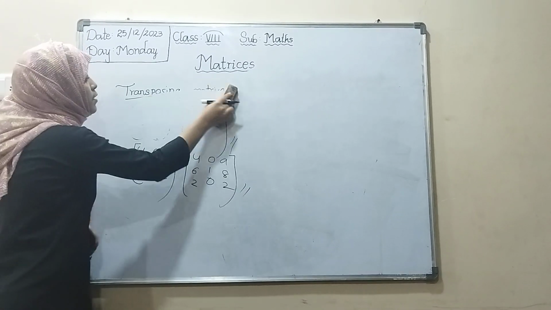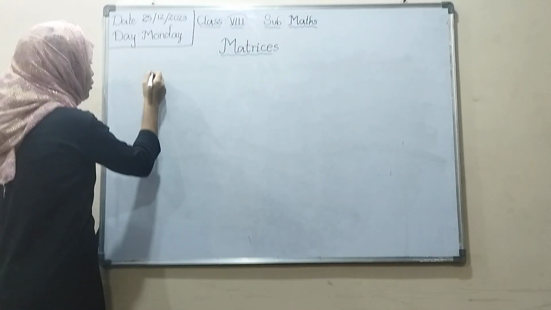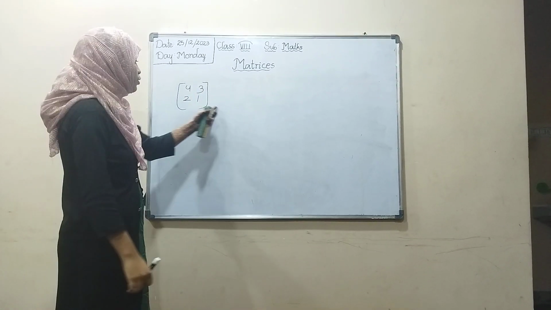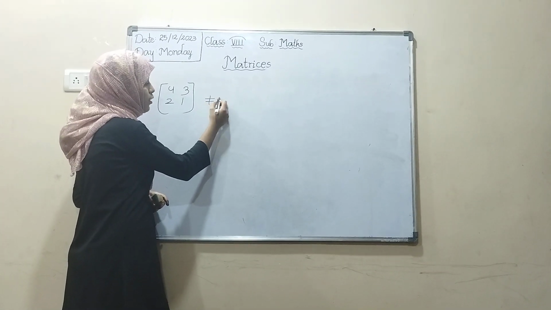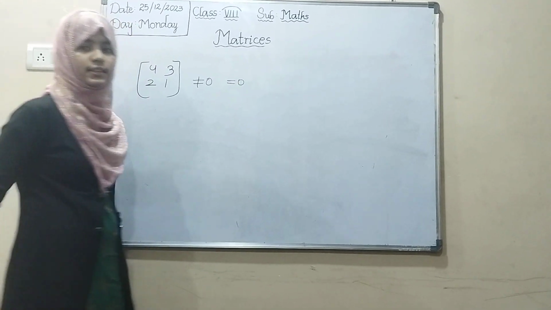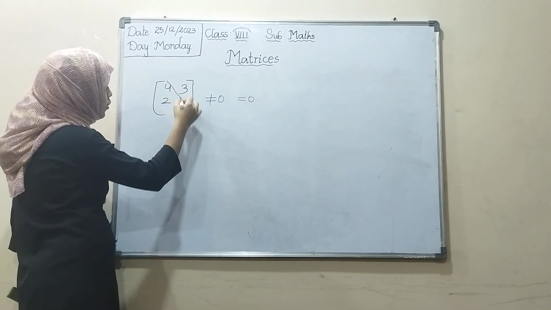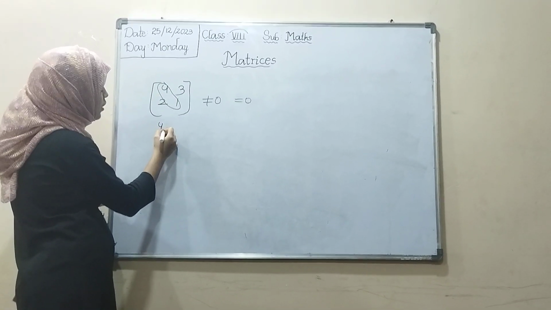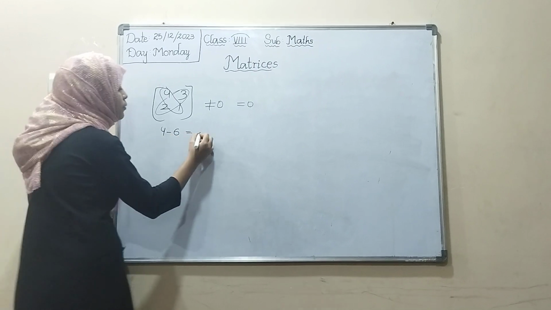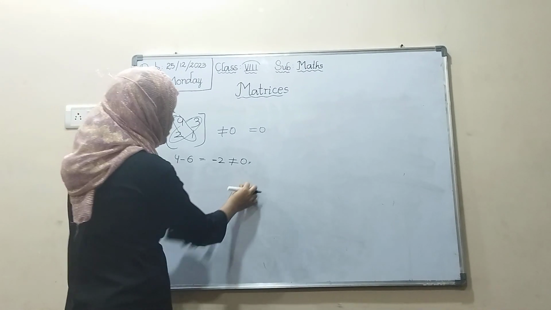Now I will tell you singular and non-singular. If they give some value 4, 3, 2, 1. What is singular? If the determinant is not equal to 0, it is called singular. If it is equal to 0, that is non-singular. So how to find whether this is singular or non-singular? You have to cross multiply. 4 1s are 4, 2 3s are 6, 4 minus 6 is equal to minus 2. Minus 2 is not equal to 0. So it is singular.